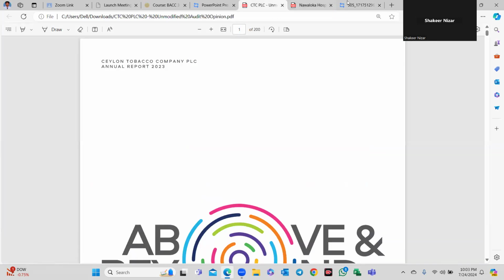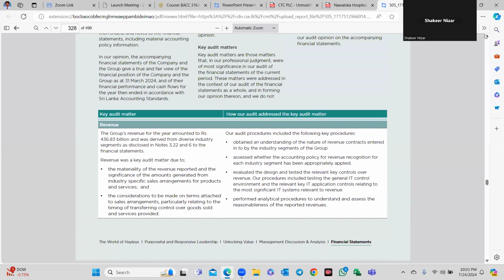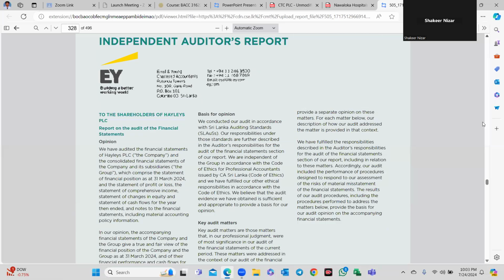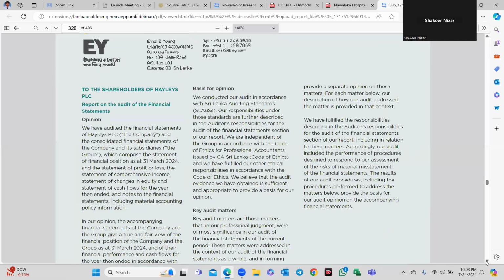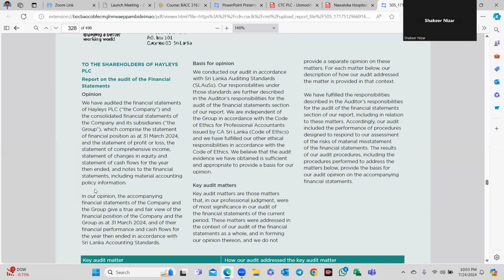So let's see. This is a clear opinion. At your leisure you can read it and download it from the CSE. I will show you how to download. This is a clear opinion: in our opinion, true and fair view. You can see the true and fair view. That is also done.